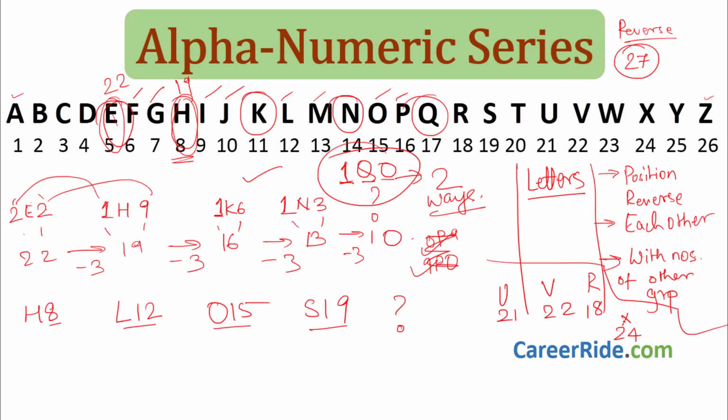How you will write? Now comes that the number has to be connected to the other numbers of the other group. This is one group, this is second group, third group. So 8, relation of 8 and 12 must be found out. 12 and 15 must be found out. 8 plus 4 is 12. 12 plus 3 is 15. 15 plus 4 is 19. Okay, now here we are seeing a relation plus 4 plus 3 plus 4. So here it will be plus 3. 19 plus 3 is 22. What is 22? V. Answer is V22. See how easy it is with the chart which is given.